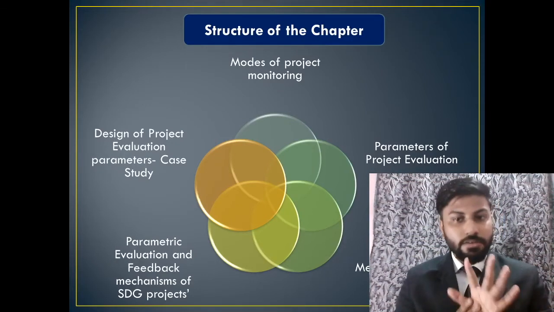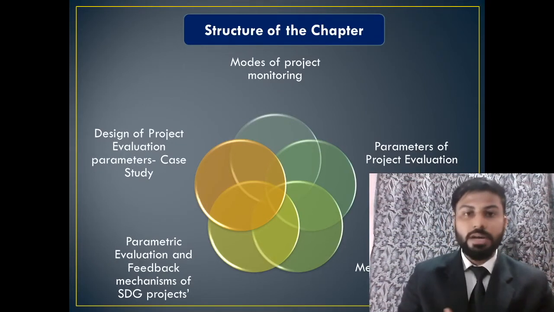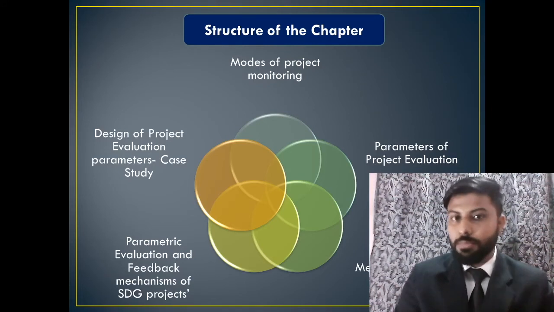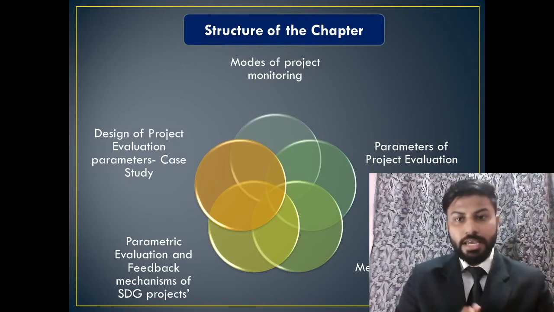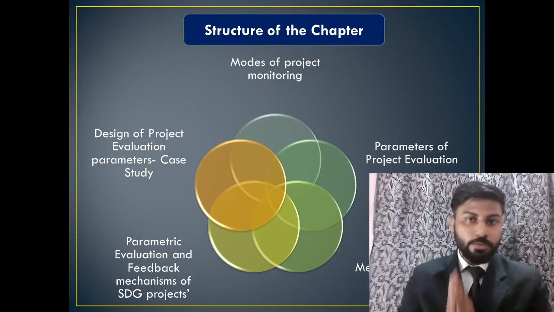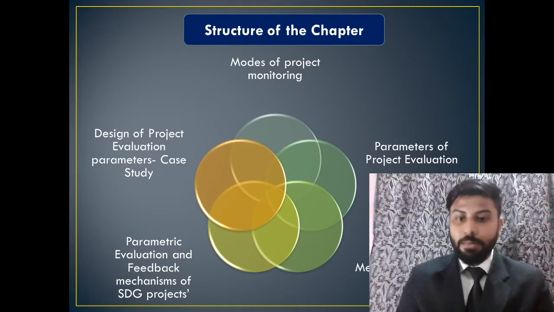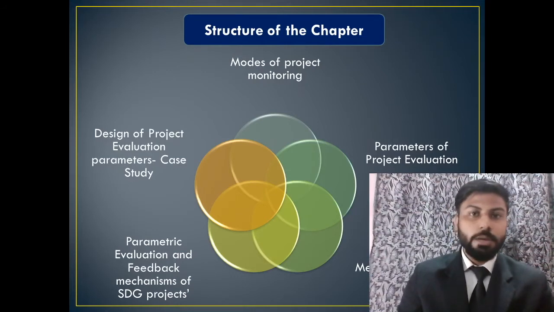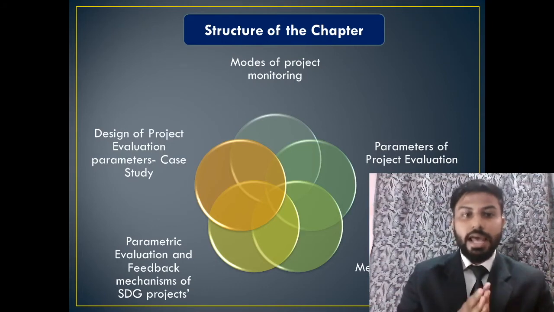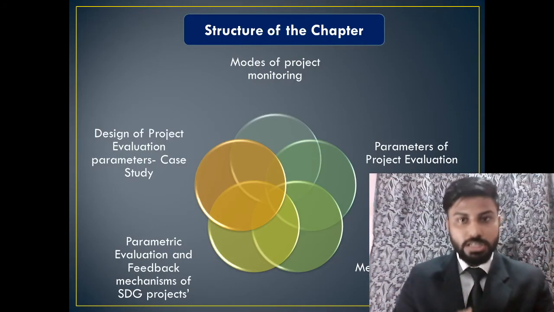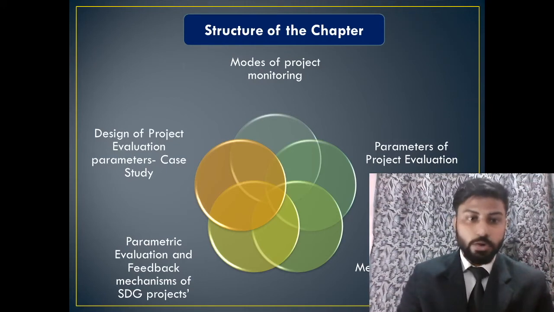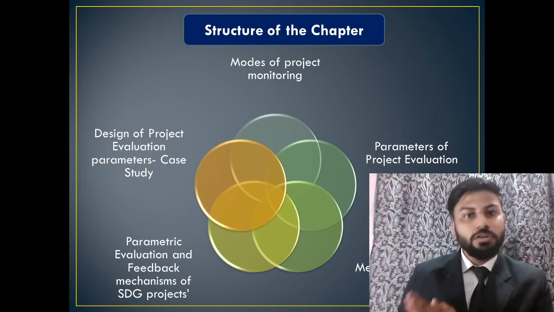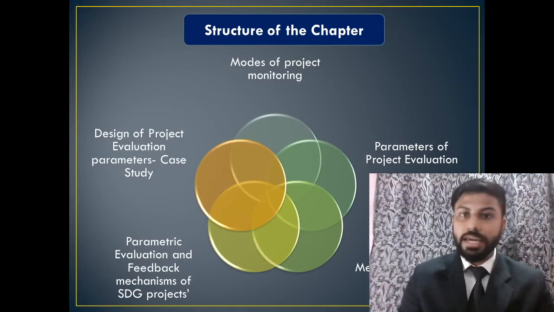We will be covering the 5 concepts which I have mentioned in the form of structure of the chapter. First we will be beginning with concept number 1, that is modes of project monitoring. Then we would be moving to parameters of project evaluation. Then third would be feedback mechanism of a project. Fourth would be parametric evaluation and feedback mechanism of SDG projects. And last concept or structure of the chapter would be design of project evaluation parameters, a case study. So we will be beginning with modes of project monitoring and we would be ending with a case study discussion.